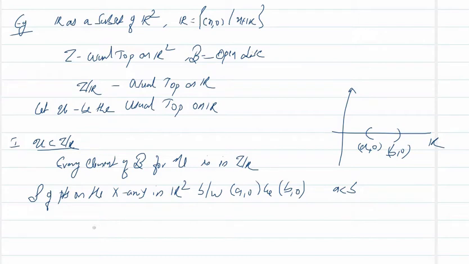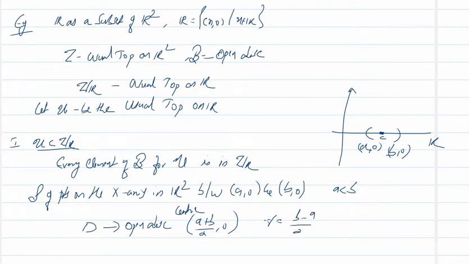Now let D be the open disk with center at ((a+b)/2, 0). This is the center of that disk, and taking radius r as (b-a)/2.